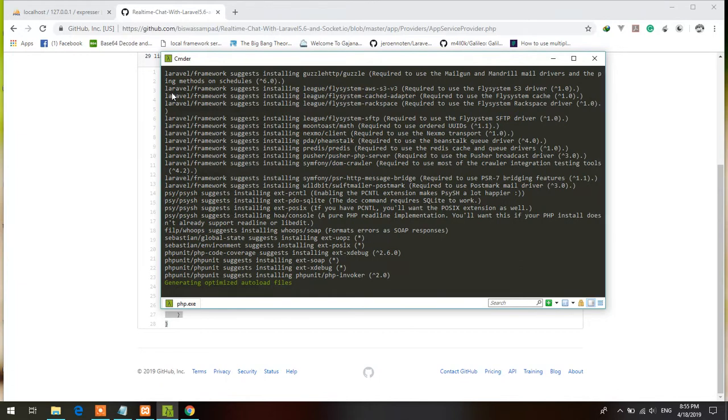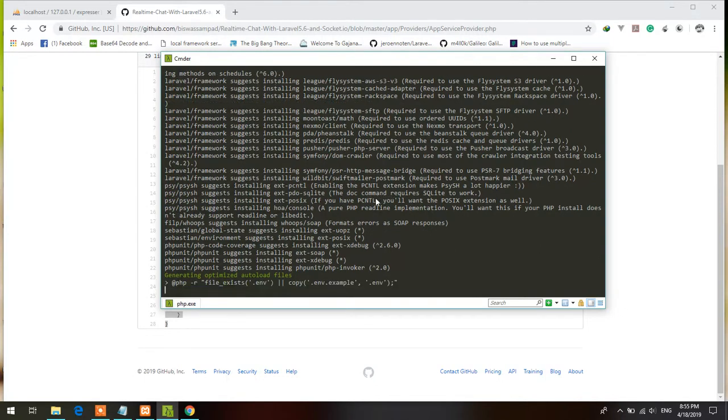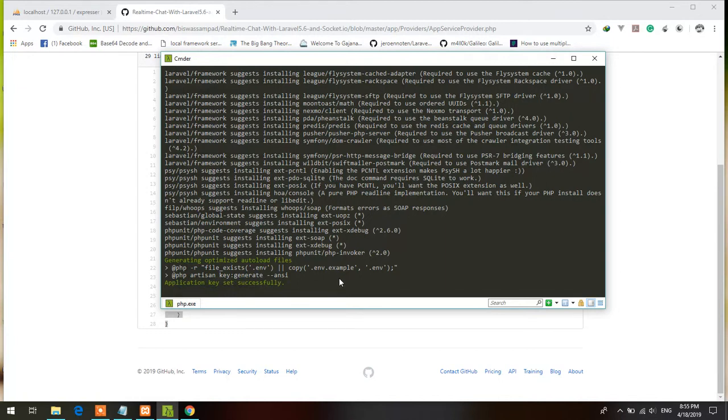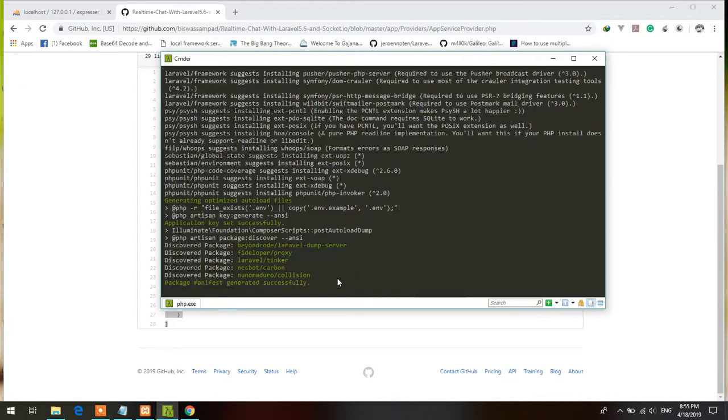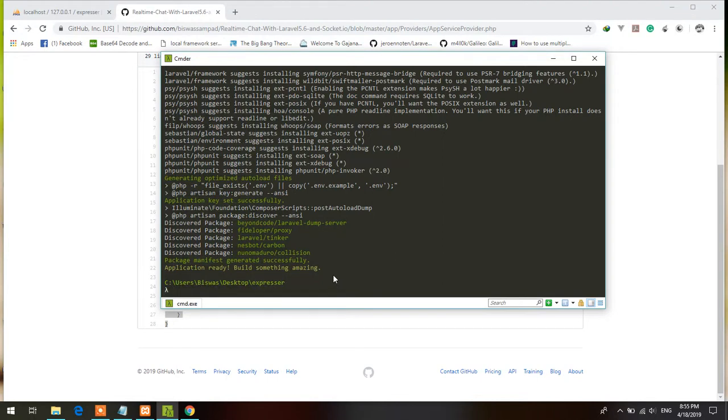What are these? Suggest installing Symfony PSR HTTP message, which is required for PSR-7, and Laravel suggests installing with Swift Mailer. I'm not seeing any errors here. Let's see.